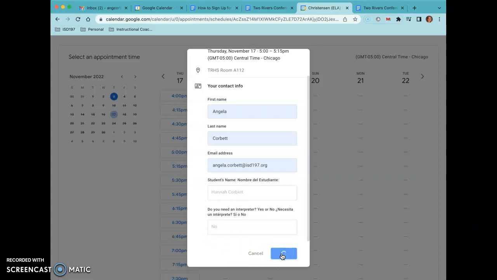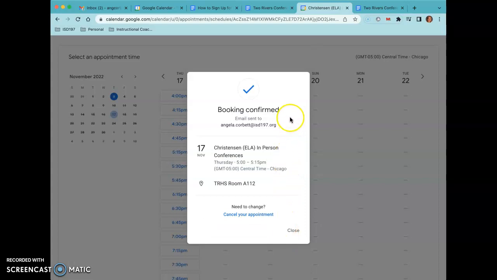Click book. Your booking has been confirmed. An email will be sent to the email address that you used to make the appointment. And then you will also get an email reminder the day before the conference.